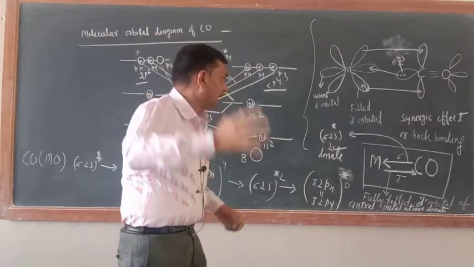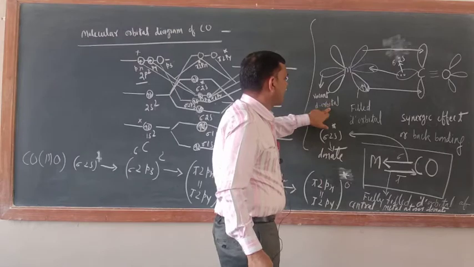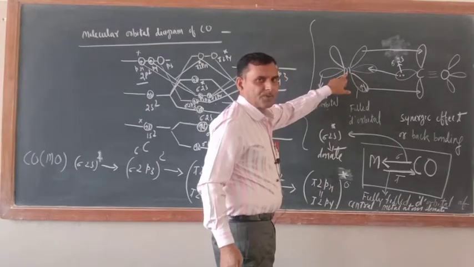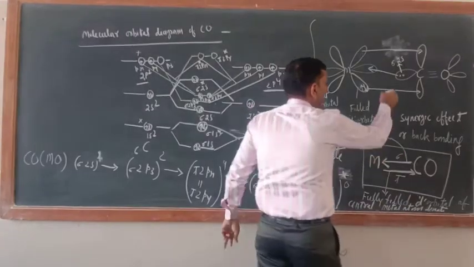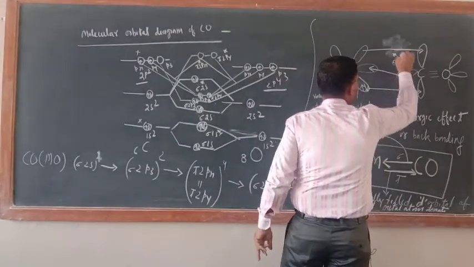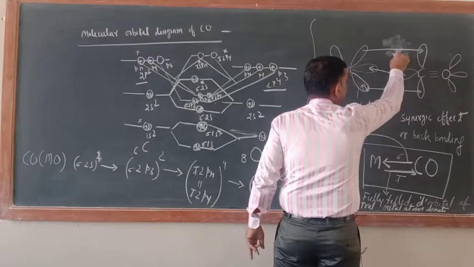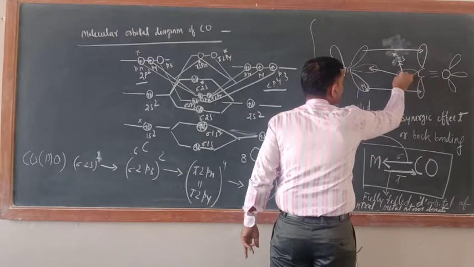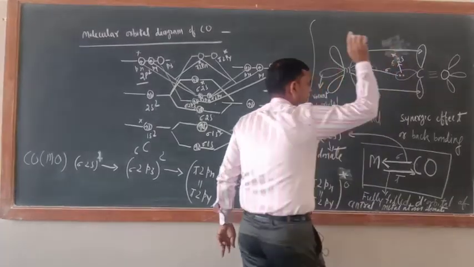Similarly, those orbitals which are completely filled, in the case of carbonyl compounds, donate their electrons to the ligand. So just see, here the vacant d orbital of the central metal atom will accept the electrons from carbon monoxide. This is sigma 2s anti-bonding. These two electrons it will donate and it will form the sigma bond. Okay.